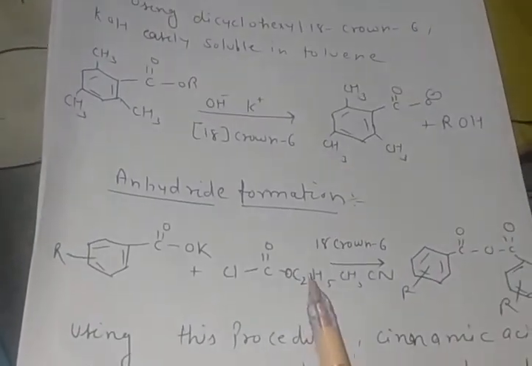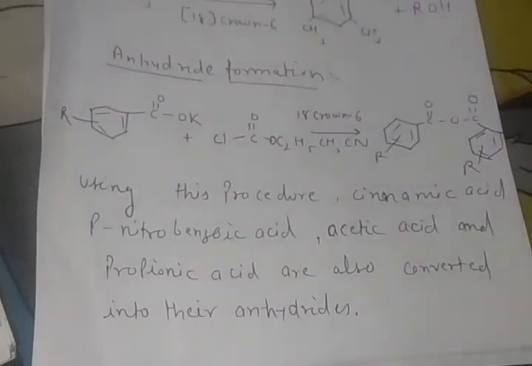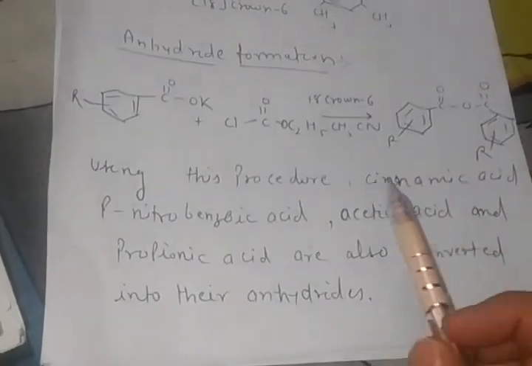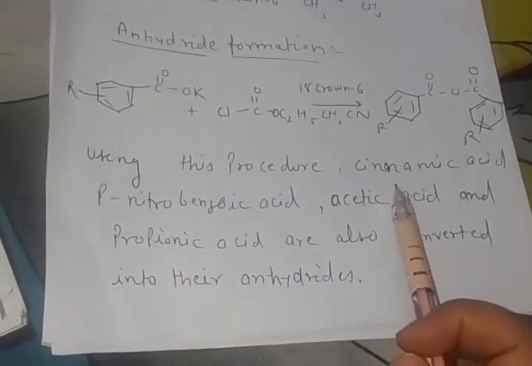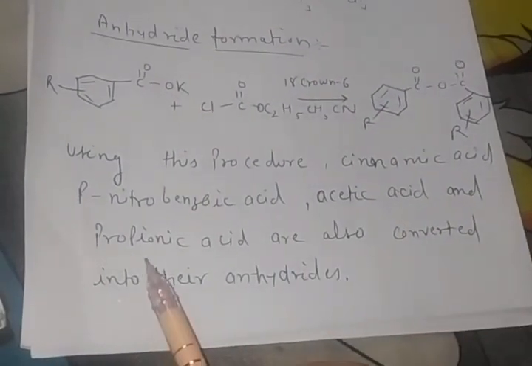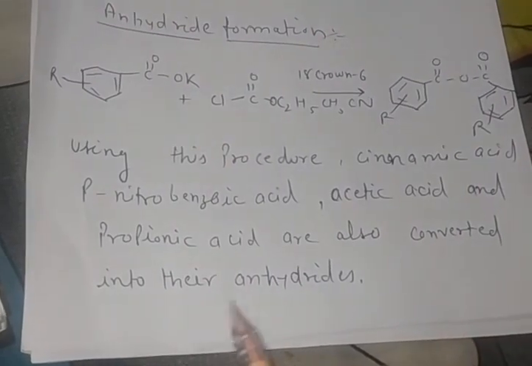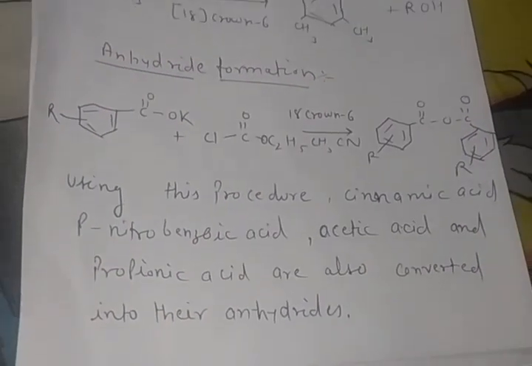This is the mechanism I told you in short. Okay students. This is anhydride formation. By using this process, cinnamic acid, para-nitrobenzoic acid, acetic acid and propionic acid are also converted into their anhydrides like this.